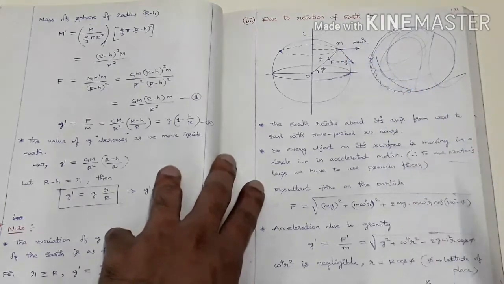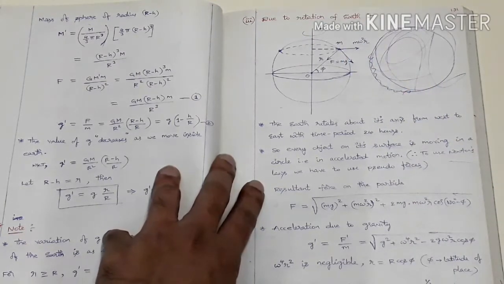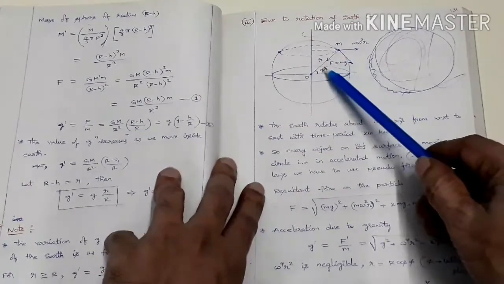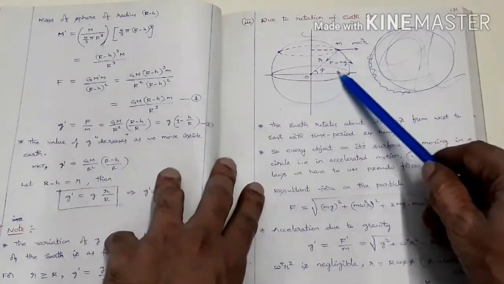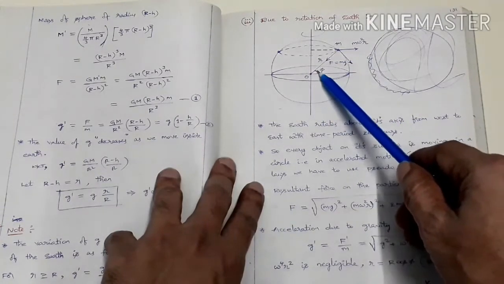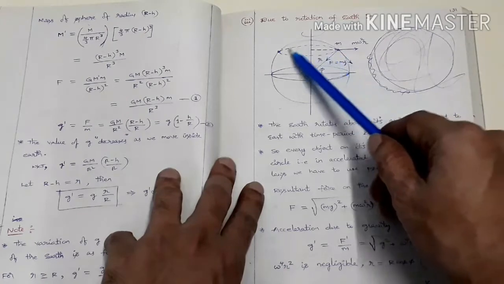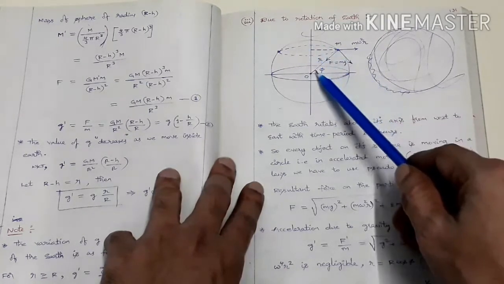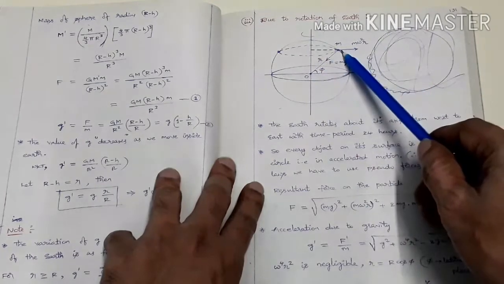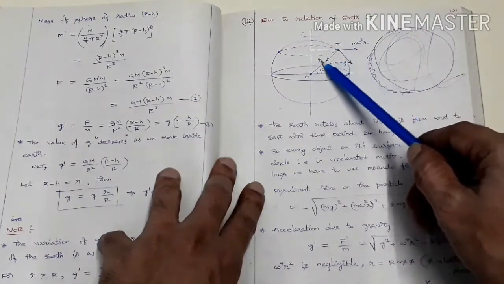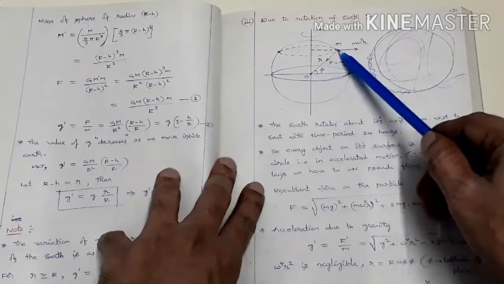See, 23.5 degrees, Tropic of Cancer, Tropic of Capricorn, you studied in social studies, no? In this way, from the equatorial plane, we will express the latitudes in terms of degrees. So this latitude is expressed in terms of phi here. Let us imagine a point mass on some latitude. This R is the radius of the earth here.